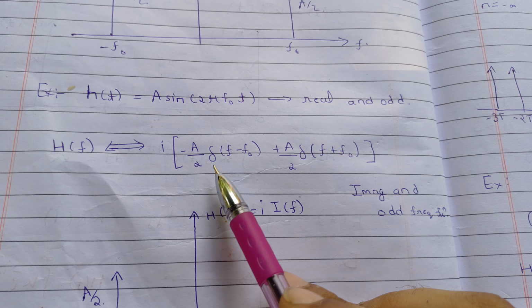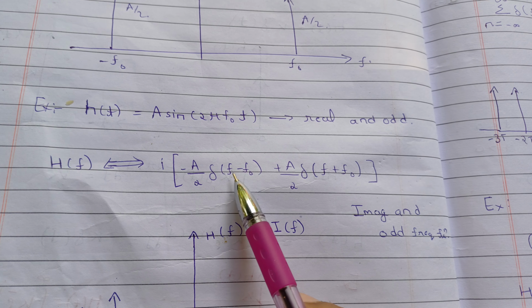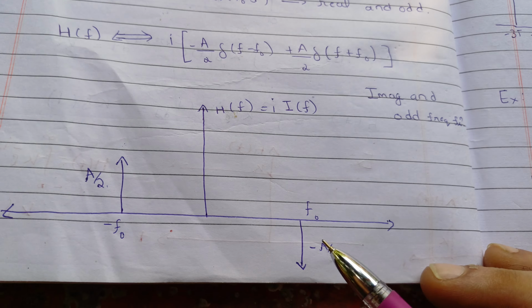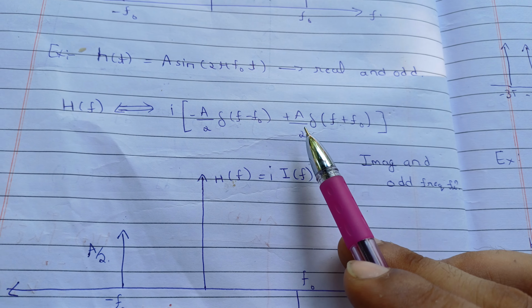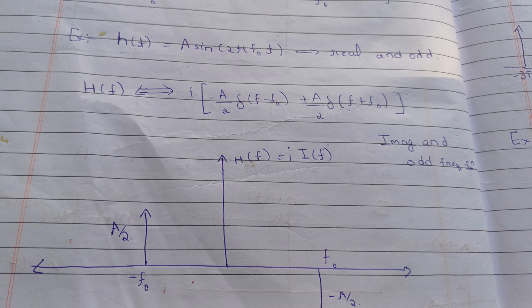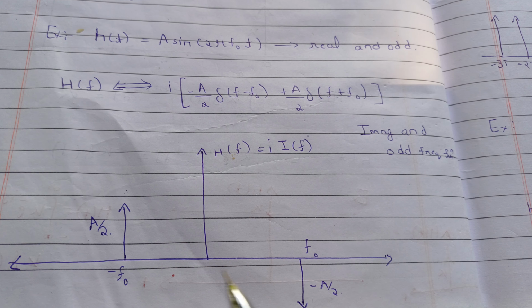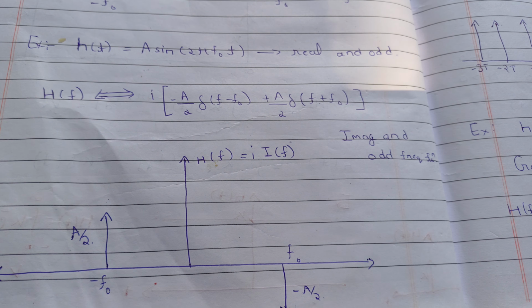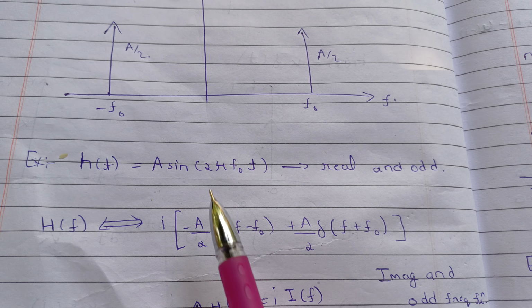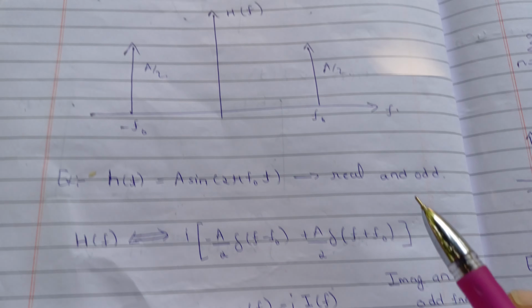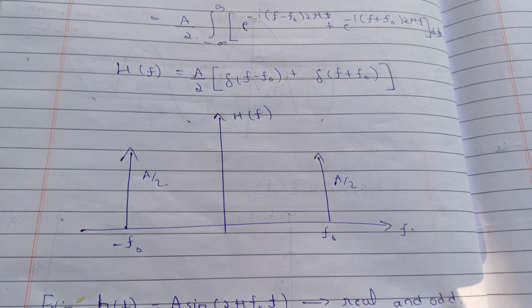And when you transform you will get f minus f naught and f plus f naught with coefficients a by 2 and minus a by 2. So for the plus f naught you will get a spike at minus a by 2, and for the minus f naught you will get a spike at a by 2. So that's how you will get an odd function. This is odd because for f naught it is minus a by 2 and a by 2, so this is kind of an odd function and imaginary. So that's why you must remember that for the sine you will get an imaginary and odd function by the Fourier transform, and for the cos you will get the real and the even function.